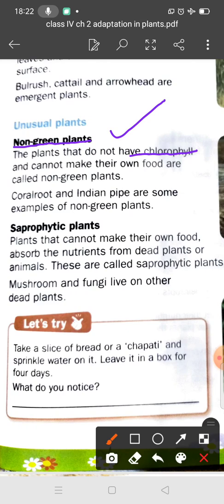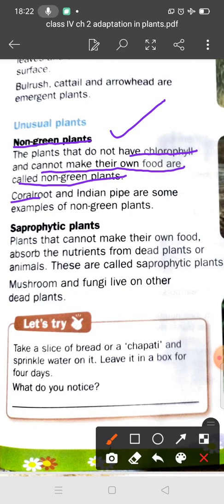What is the function of chlorophyll? Yes, students, it traps the sunlight, and the green color of the leaves is due to chlorophyll. Plants that do not have chlorophyll cannot make their own food and are called non-green plants.